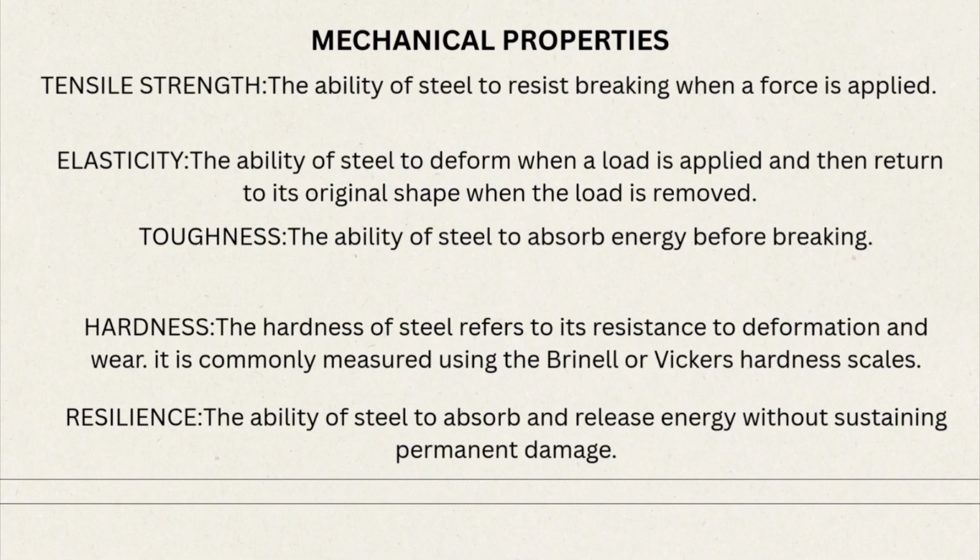Next, toughness, the ability of steel to absorb energy before breaking. Next, hardness. The hardness of steel refers to its resistance to deformation and wear. It is commonly measured using the Brinell or Vickers hardness scale. Lastly, resilience, the ability of steel to absorb and release energy without sustaining permanent damage.